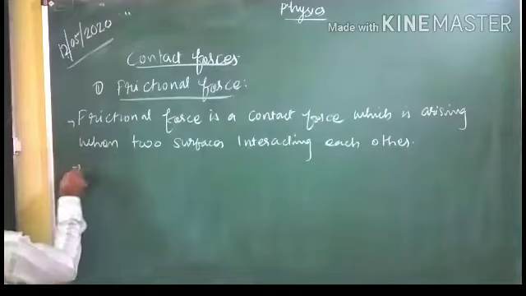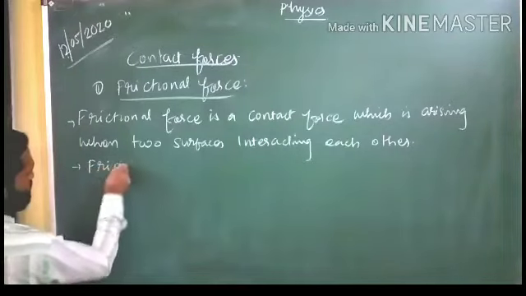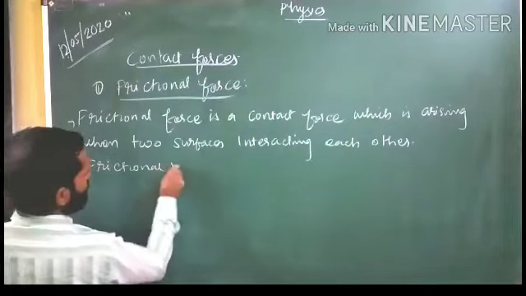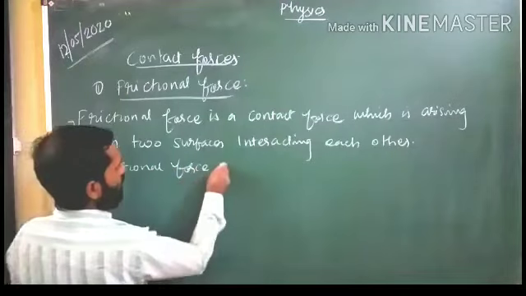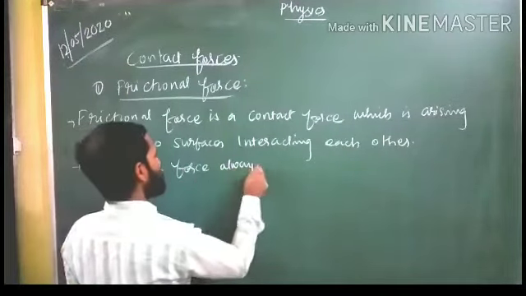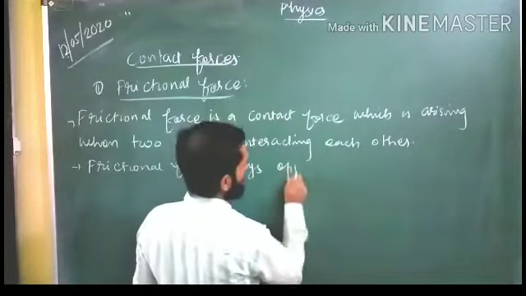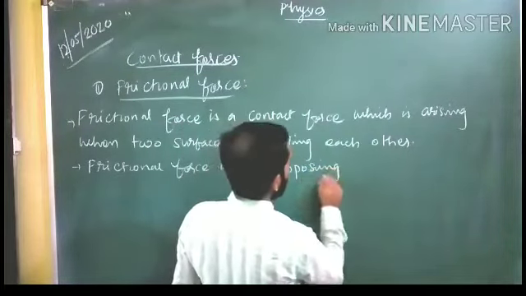One more thing, students: frictional force is always opposing the motion.